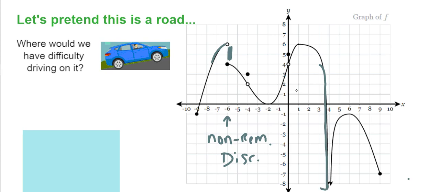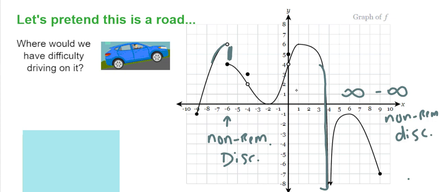Same thing when we were driving and we were heading down to nowhere. When we have infinity, when we're heading off to infinity or we're heading off to negative infinity like here, that is also, once again, really hard to fix that road. Okay, millions and millions, billions of dollars, and no funding. All right, so we're going to say that is also non-removable.